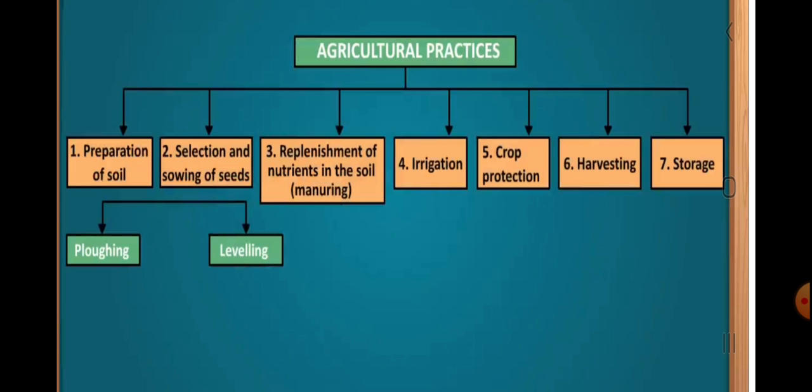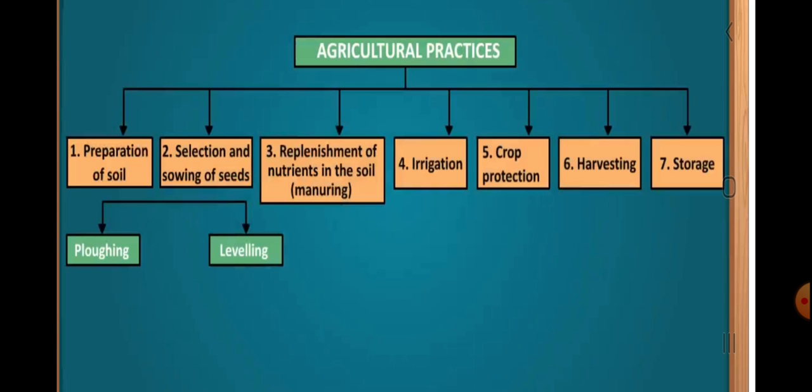In addition to these regular agricultural practices, one more agricultural practice, which is called rotation of crops, I repeat, rotation of crops, is undertaken sometimes to improve the fertility of soil and increase the crop yield.